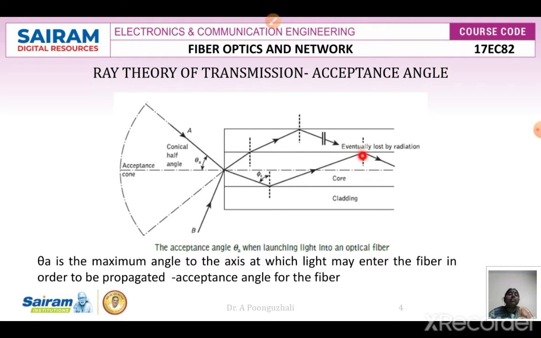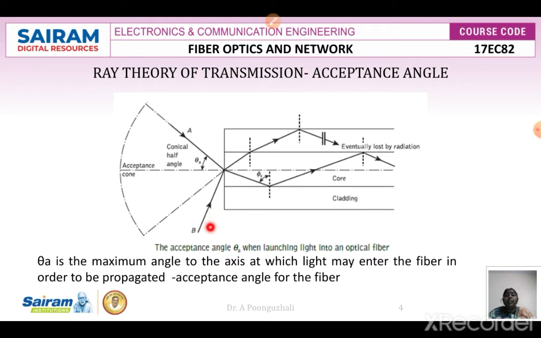When the angle it makes with the interface is equivalent to the critical angle or greater, then the wave will be reflected back into the core. This process is called total internal reflection, where the incident angle is equivalent to the critical angle or greater than the critical angle. Now I am going to take another ray.